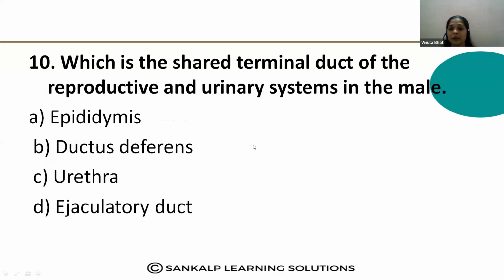Which is the shared terminal duct of the reproductive and urinary system in male? The terminal duct for the reproductive and urinary system, that I explained, right? For reproduction, the sperms are transferred in the same duct, and in the urinary system, urine is also transferred in the same structure. What is it called? Epididymis, ductus deferens, urethra, ejaculatory duct. Yes, which one?